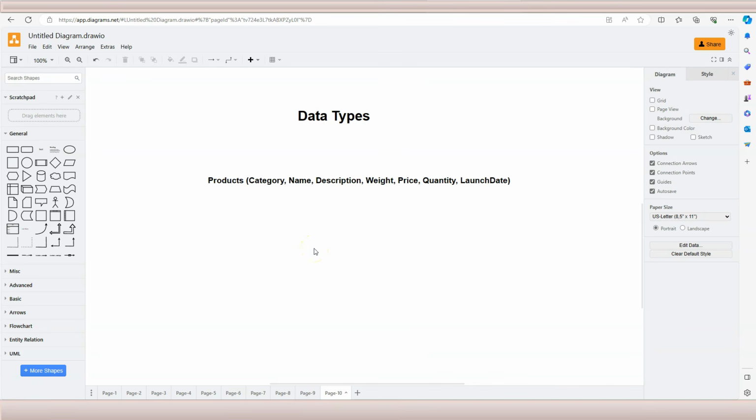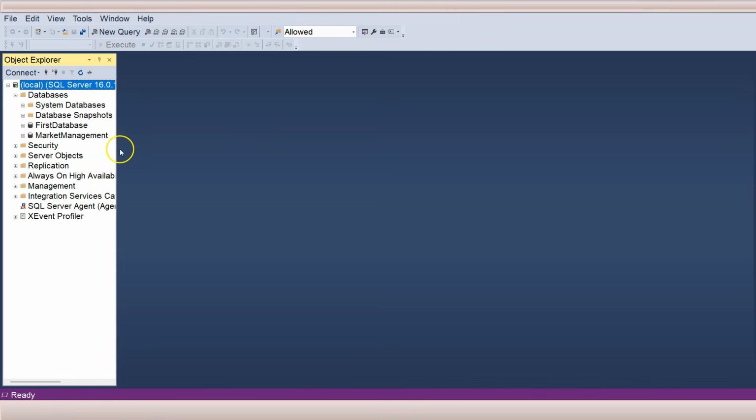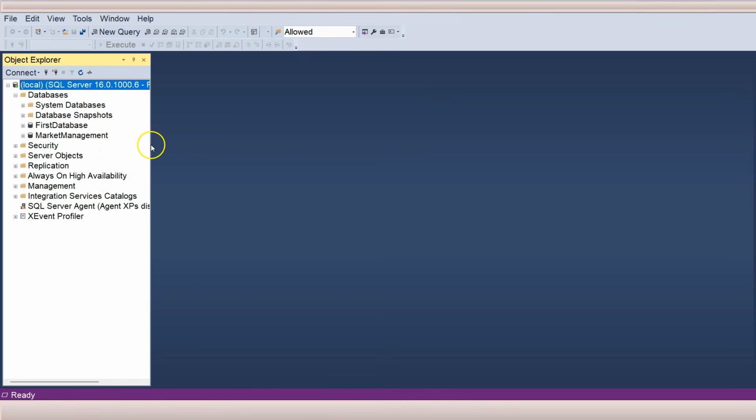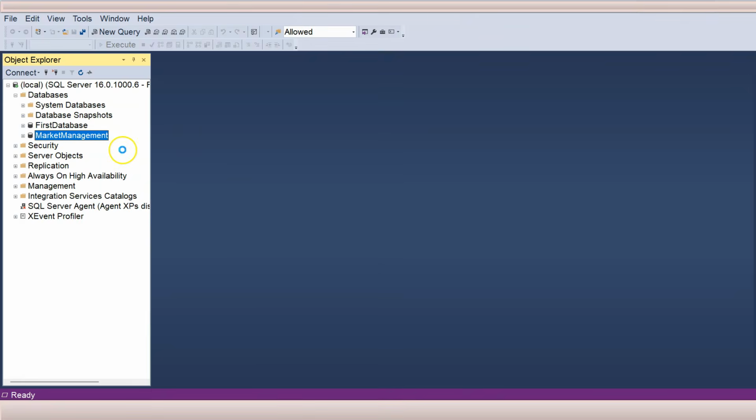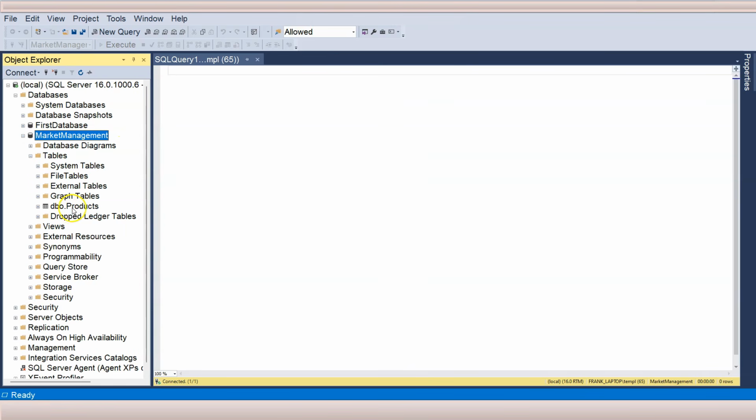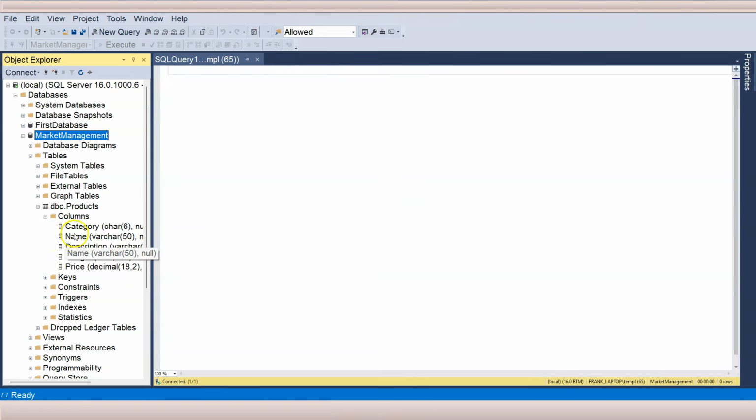In this video, let's continue to talk about data types, and we are going to talk about date types while we are creating this last column, which is the launch date column. Let's come back to our SQL Management Studio here, and let's open up a new query. So right click on the database that we're going to run SQL statements against, and click on new query. Currently, I have the products table over here, and I have these columns. I want to drop the table, but before I drop it, I need to get the create table statement. So one way to generate it is to use SQL Management Studio.